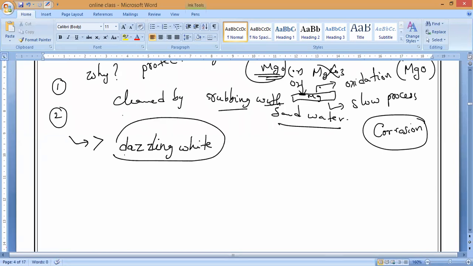This light is very, very dangerous. Understand? Even it will cause us to lose the eye power, sight also. So this very bright light is given out during the burning of magnesium ribbon, and this dazzling white light is very harmful. So white light is harmful to the eyes.